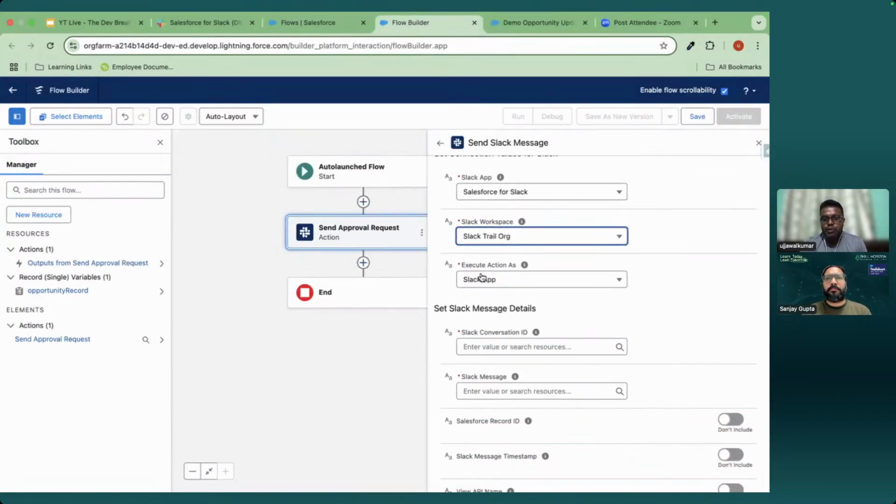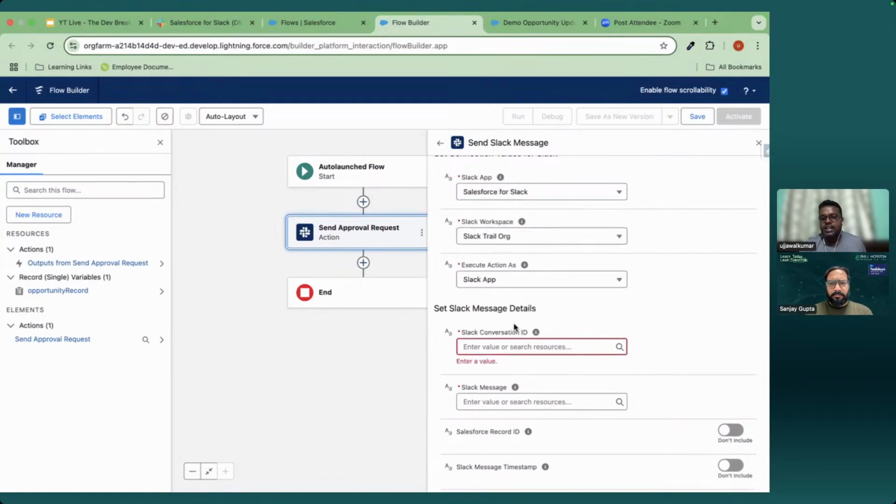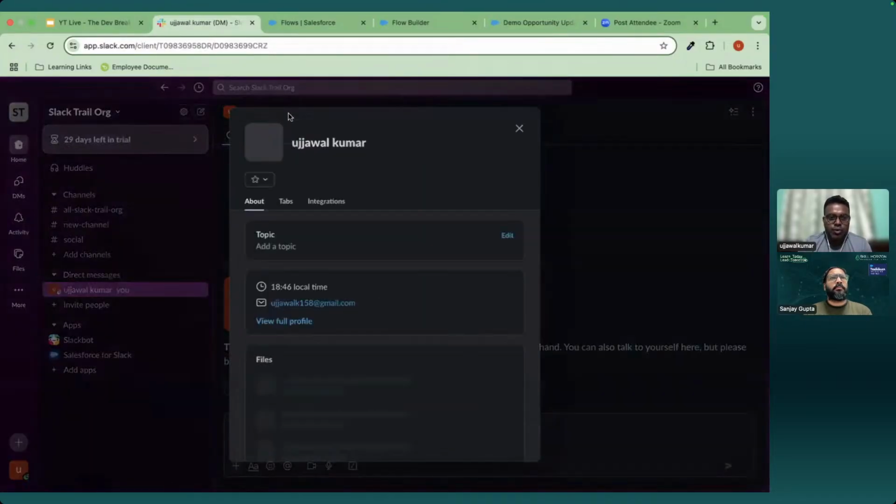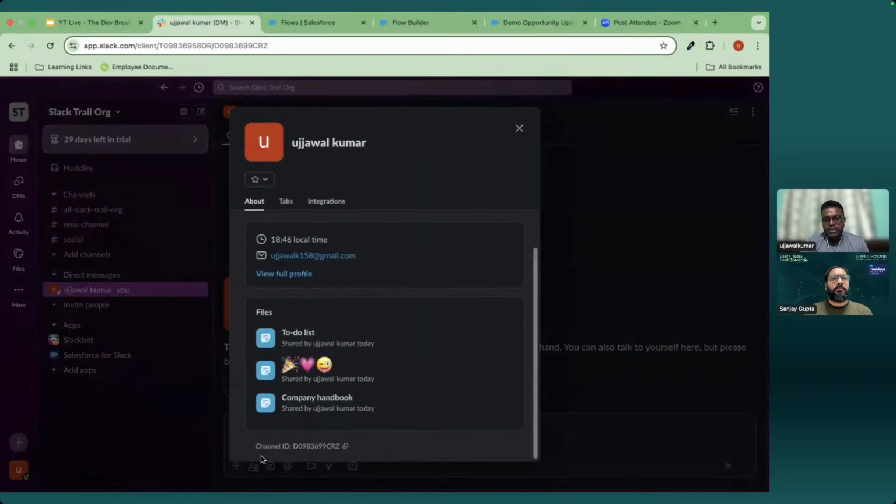Now we have to choose what to execute the action as. We will execute as Slack app, or if you want to send this message as whoever is running this flow, you can select that. For now, I will select Slack app. This Slack conversation ID is nothing but the channel. Suppose this is Ujjawal Kumar, I can go here, and at the bottom you see I have a channel ID. This is my individual channel ID. In Slack, every channel, group or individual has a unique channel ID that we need to provide.